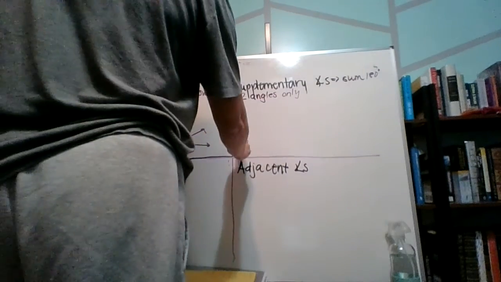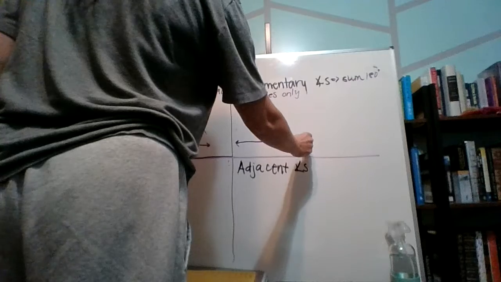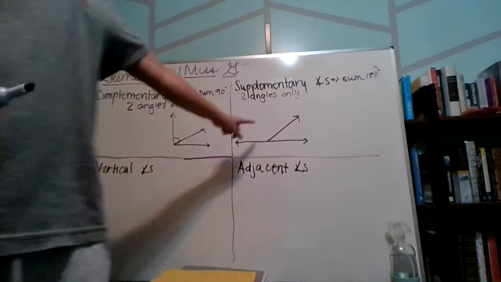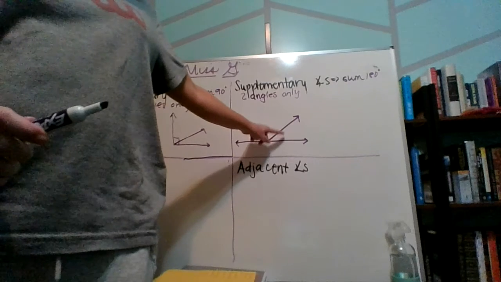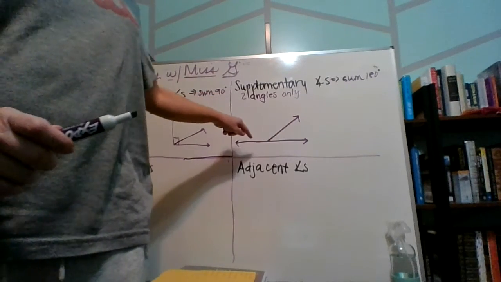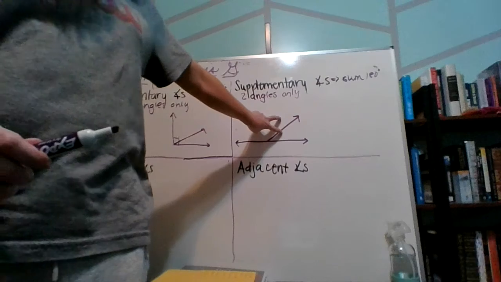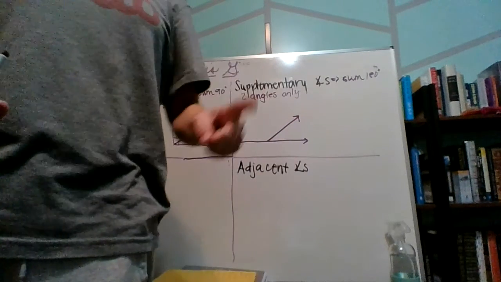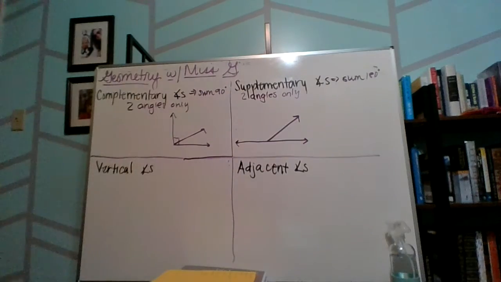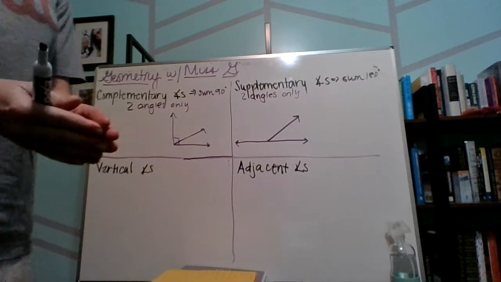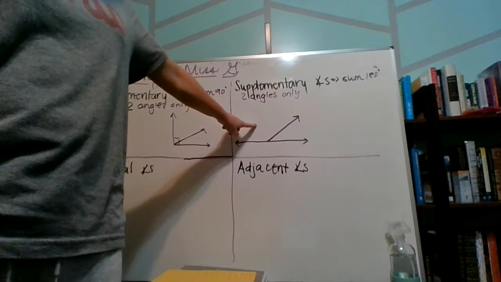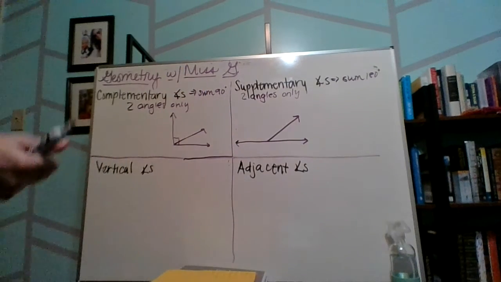Same thing with supplementary. I saw this like this. Okay, we know that these are two angles. It's a straight line, so we know the straight line is 180 degrees. Therefore, these two angles are supplementary. The one thing I do want to point out is they don't have to be adjacent angles, meaning they share a common side. I believe Ryan was the only one here that showed the two separate angles, and I'll show you that in a minute.